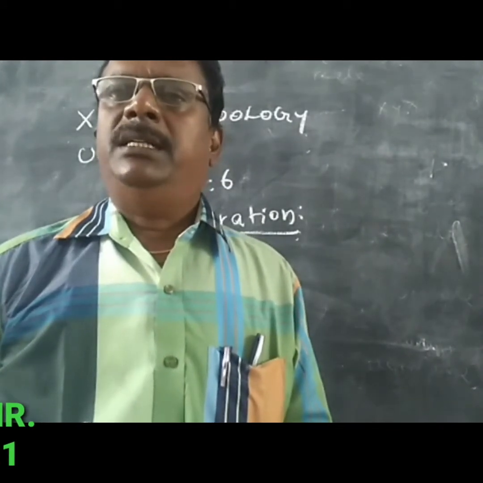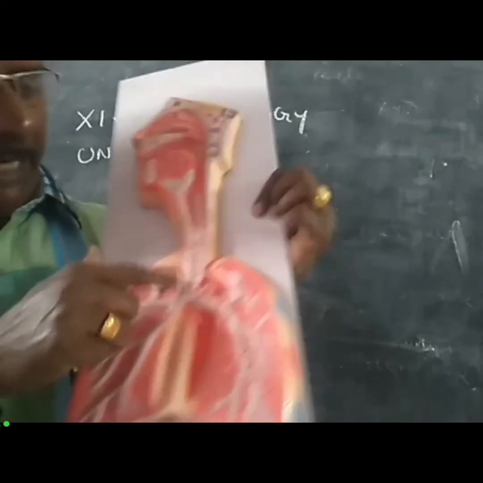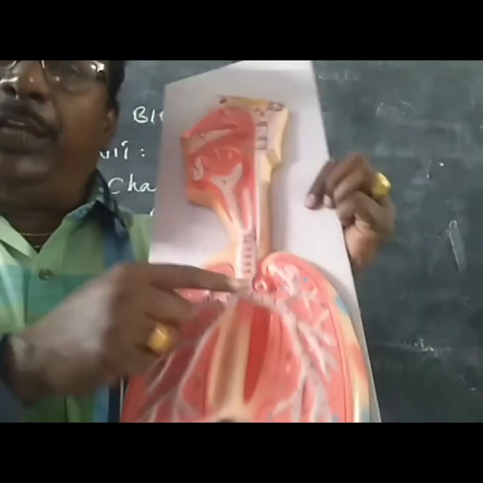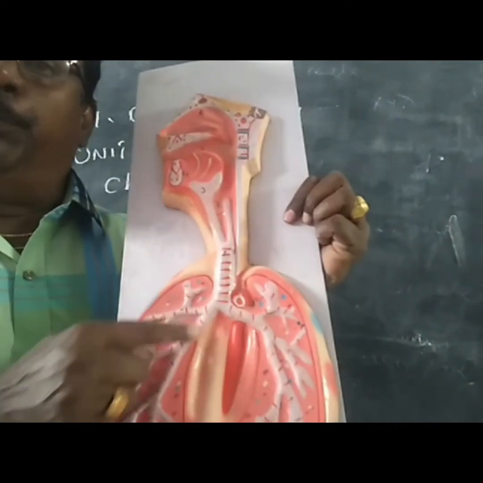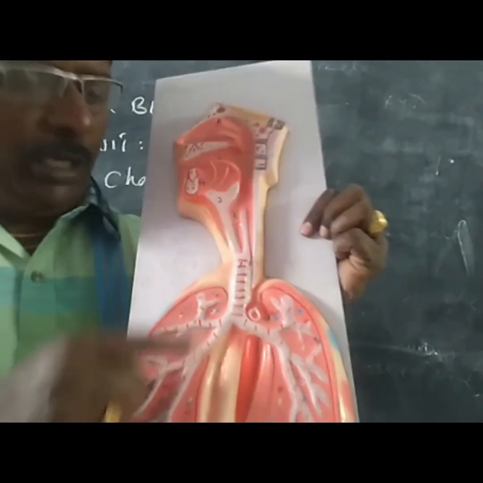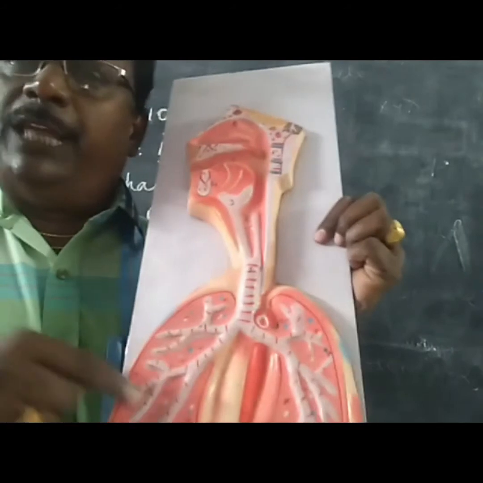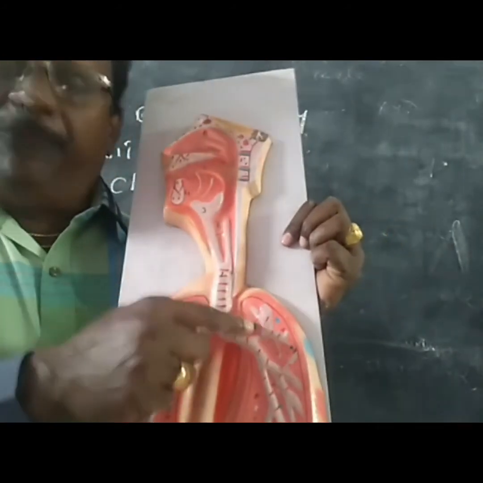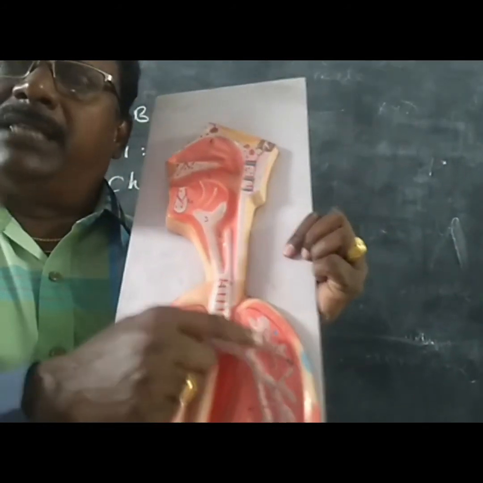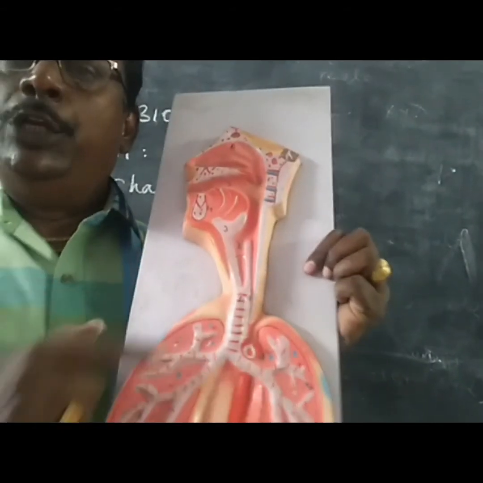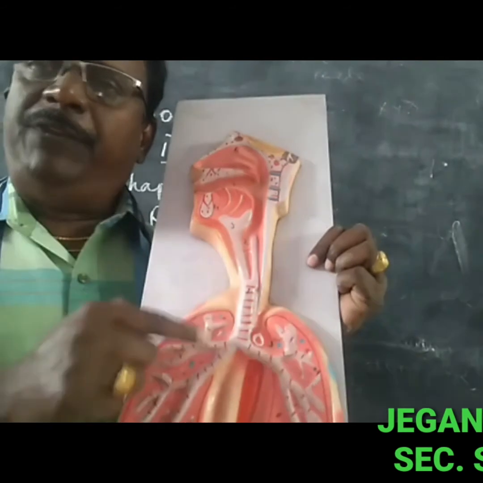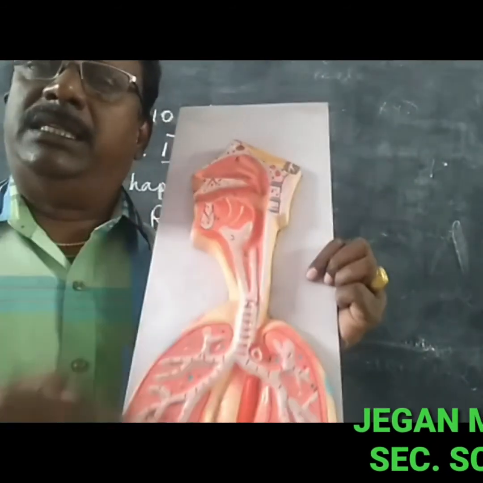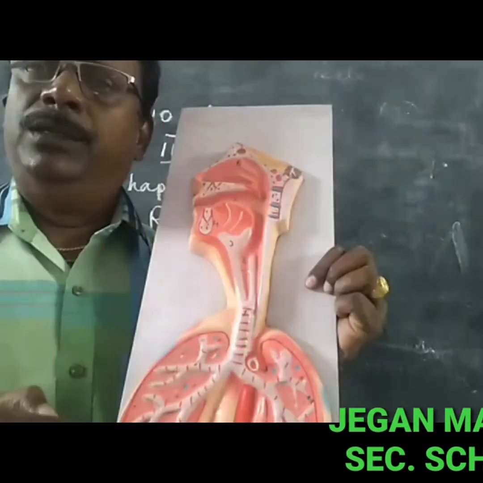Next, the terminal part of the trachea is divided into two branches. The right branch enters into the right lung, and the left branch enters into the left lung.